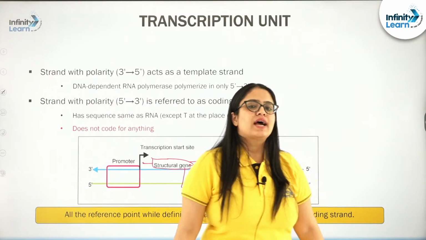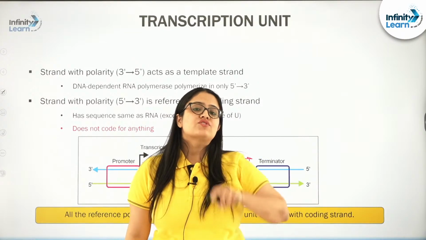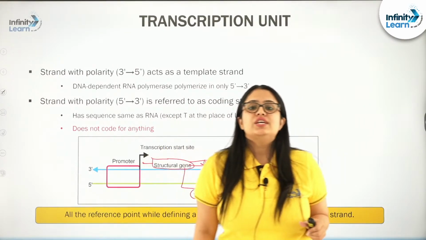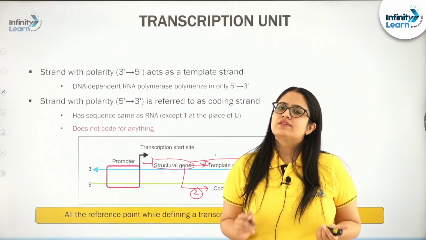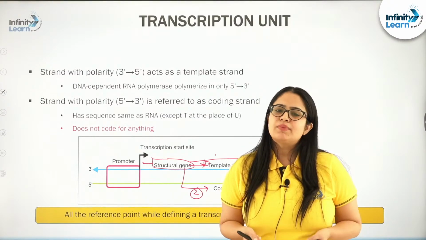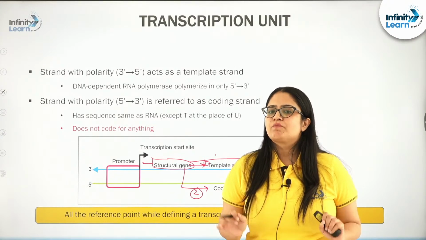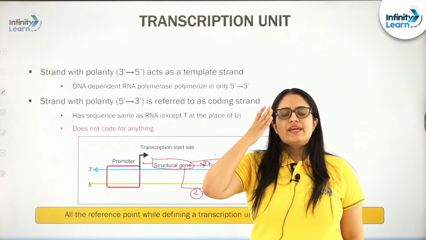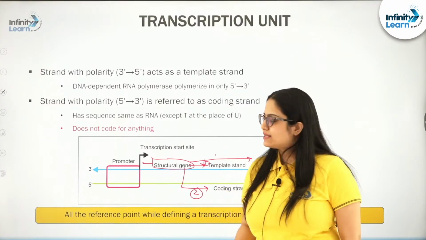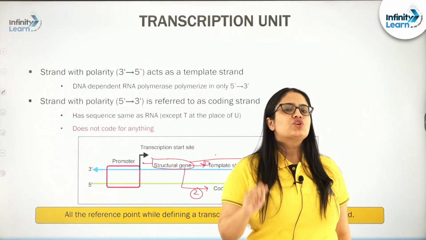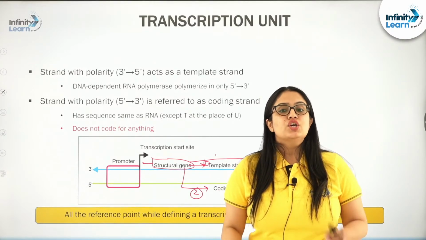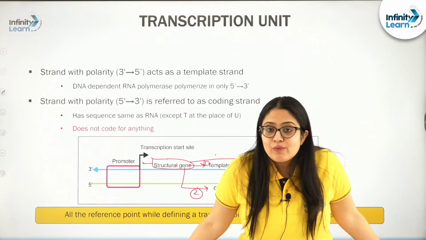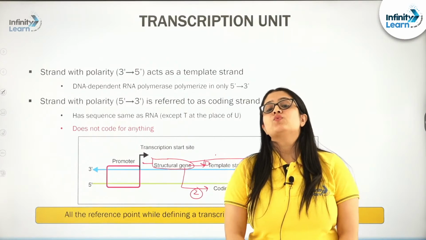So, that is the point. Let us try to understand why one of the strands of the structural gene is known as coding and another is known as template strand. Why this difference? Before making you understand that, please understand that the structural gene actually possesses those important sequences of nucleotides using which RNA molecules will be produced.